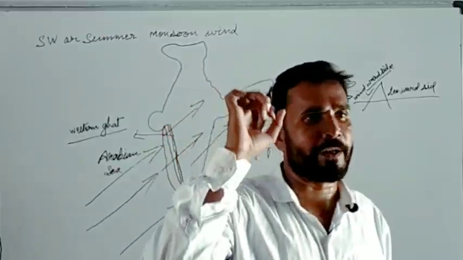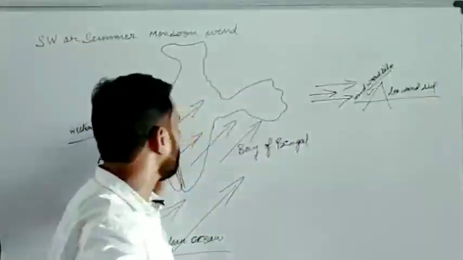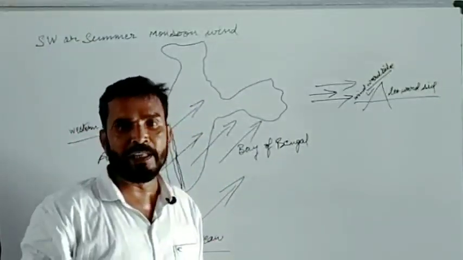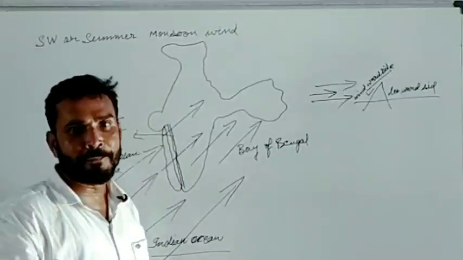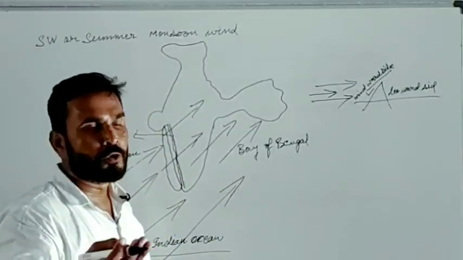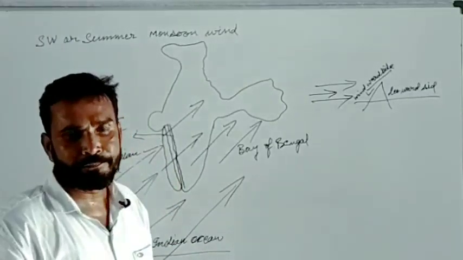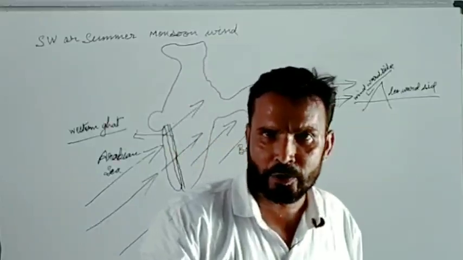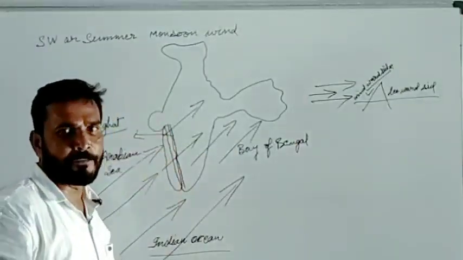If you remember, in the month of June the first rainfall occurs in the western coastal region, mainly Mumbai, Goa, Surat, Bangalore and some cities of Kerala. So these winds precipitate their moisture.